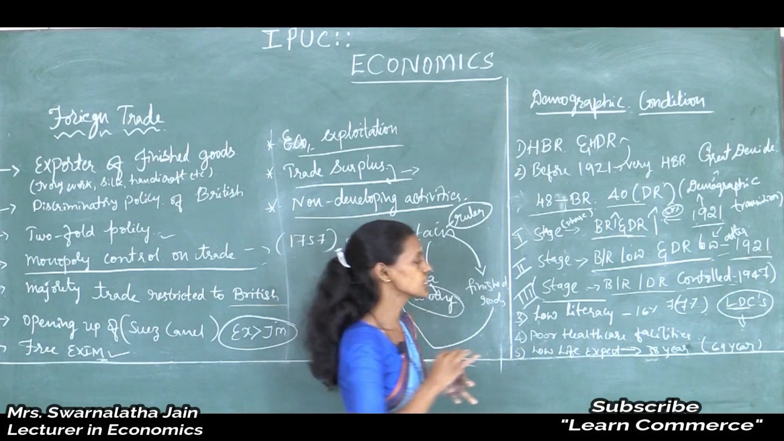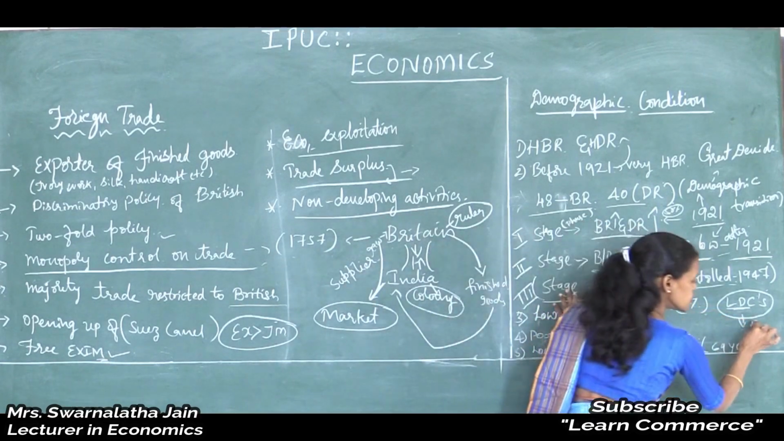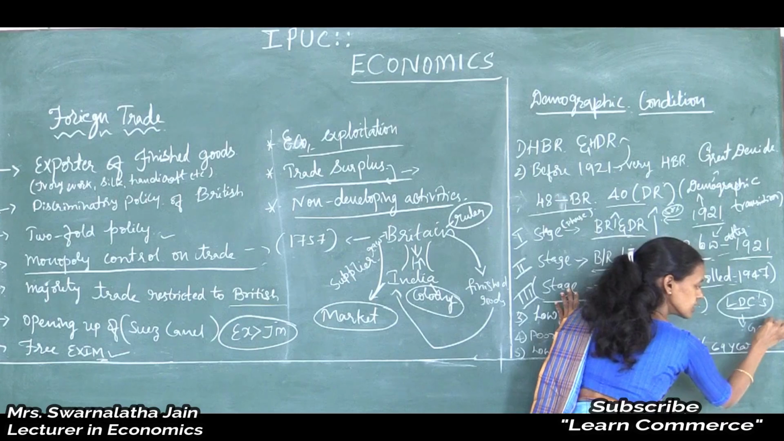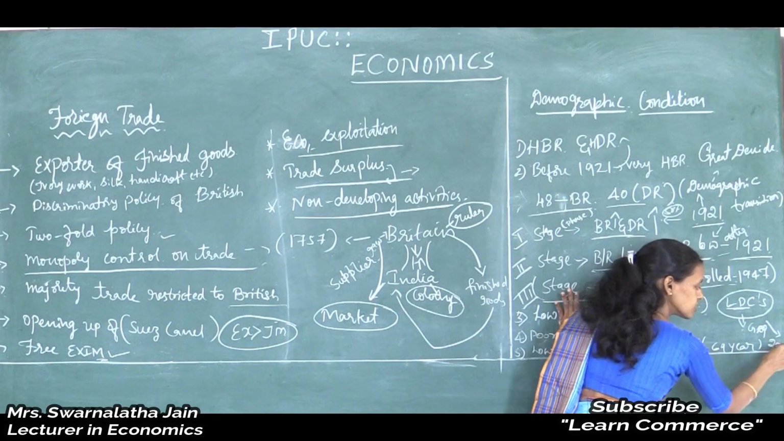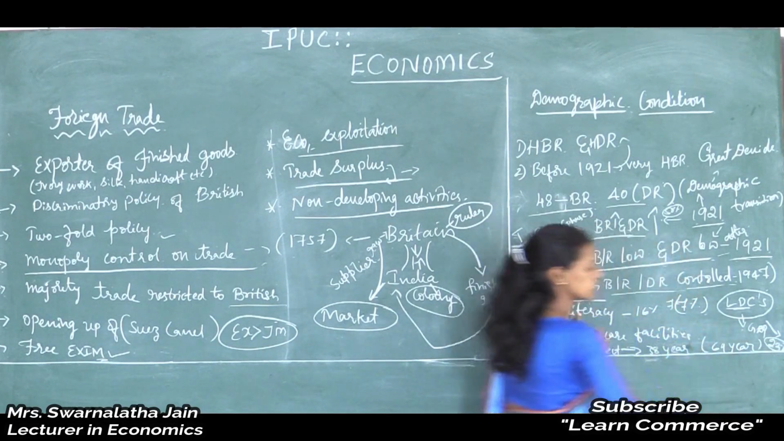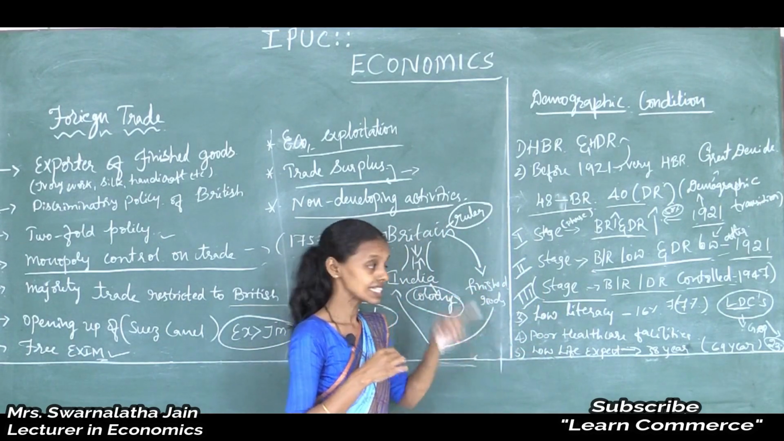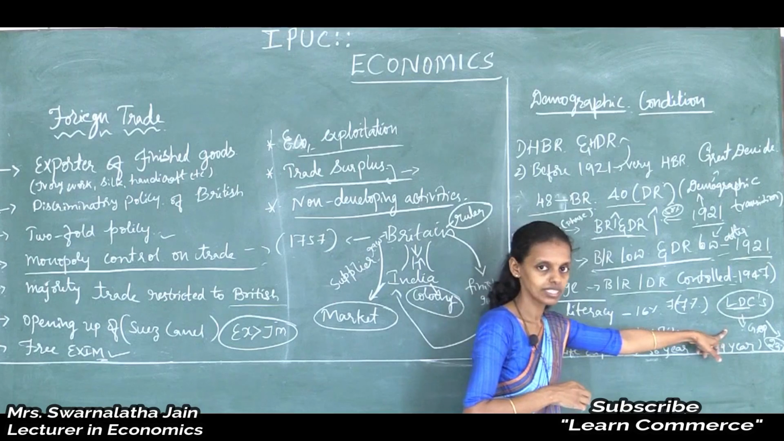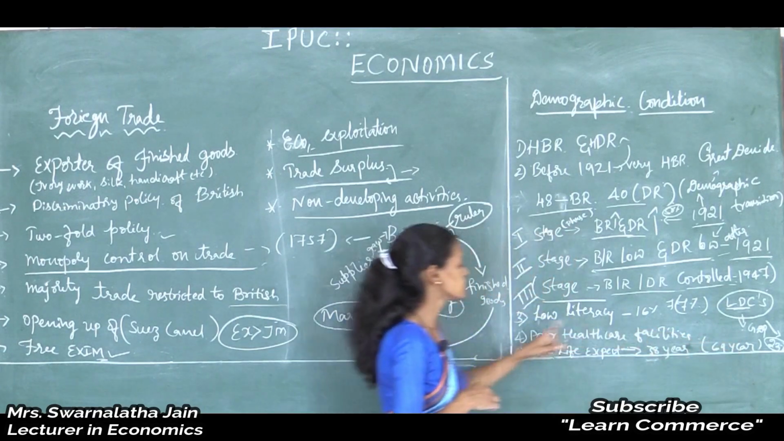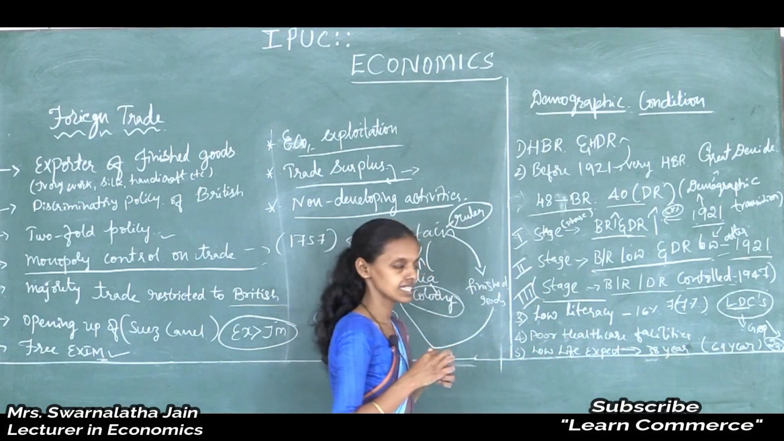Still, also, GDP growth rate at present came down to 23%. It is the sign of less development. So, low literacy rate, next is.